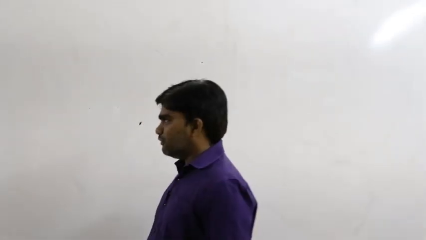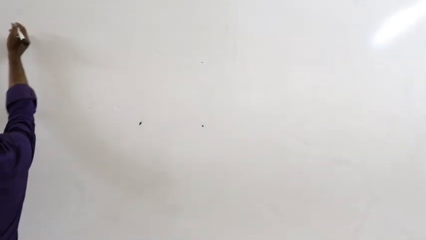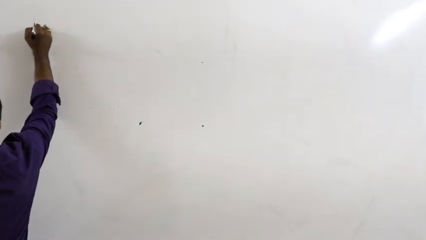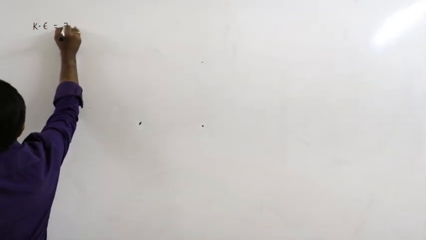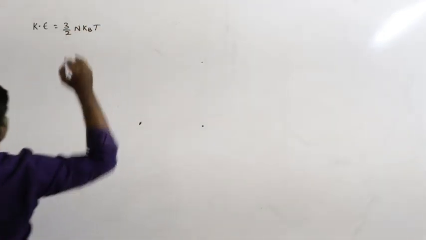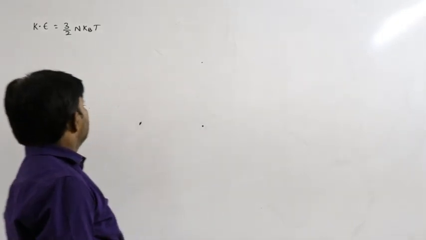So now, in the previous class we discussed the pressure of an ideal gas and the kinetic energy of the gas. One more time, I am reminding you that we are discussing the kinetic theory of gases. In that kinetic gas equation, K equals 3 by 2 n kBT. So 3 by 2 Ke is equal to 3 by 2 n kBT.